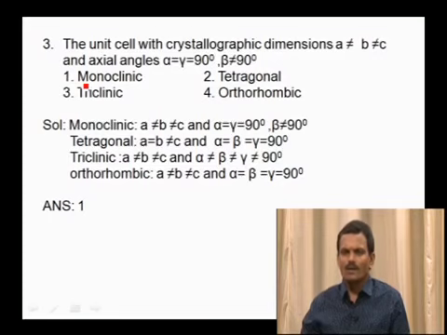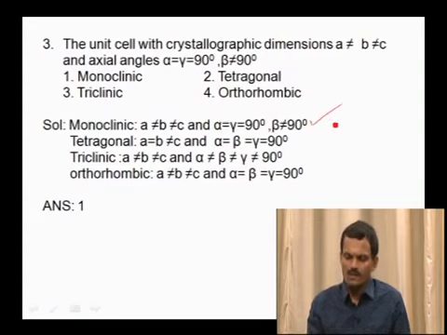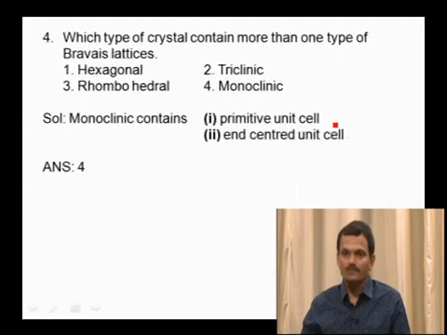For tetragonal, a = b ≠ c, alpha = beta = gamma = 90°. For triclinic, a ≠ b ≠ c, alpha ≠ beta ≠ gamma ≠ 90°. For orthorhombic, a ≠ b ≠ c, and alpha = beta = gamma = 90°. So the given parameters coincide with the monoclinic crystal system. So our answer is the first option.